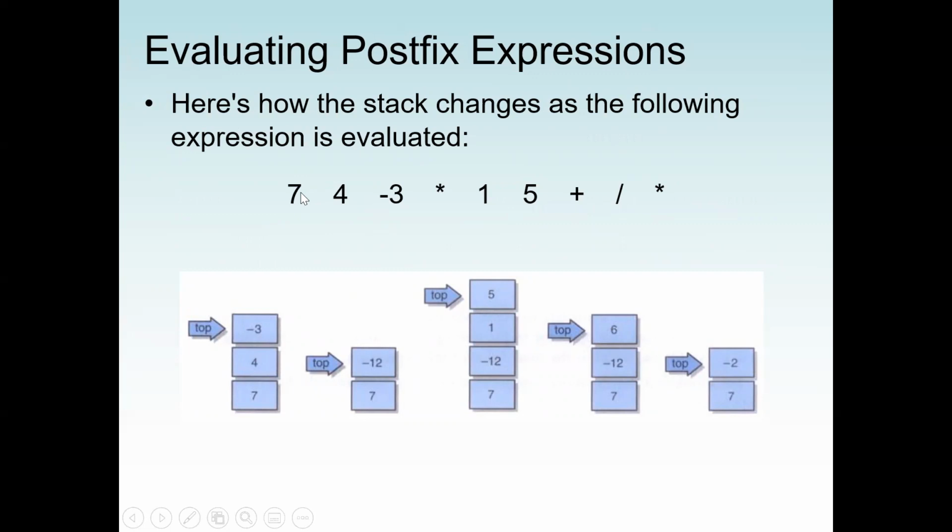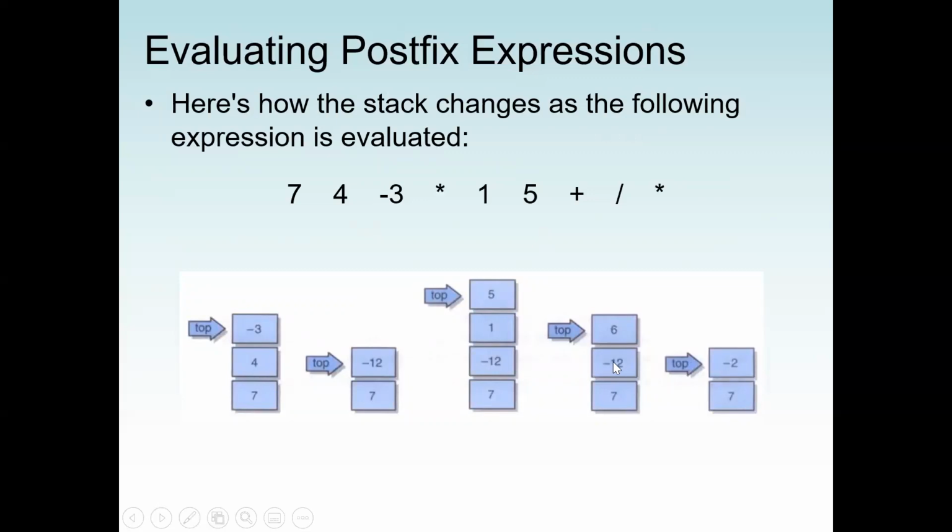So the first thing, we have 7, we push it in. We come with 4, we push it in. We have -3, we push again. Now next we have multiplication. Since we have multiplication, we pop the 2 operands and do the multiplication. So 4 times -3 will give me -12. Next we have 1, we push 1. 5, we push 5. Then we have a plus. So since we have a plus, we pop 2 items and do the addition. So 5 plus 1 is 6. Next we have a division. Since we have division, we pop 2 items out. So -12 divided by 6 will give me -2.